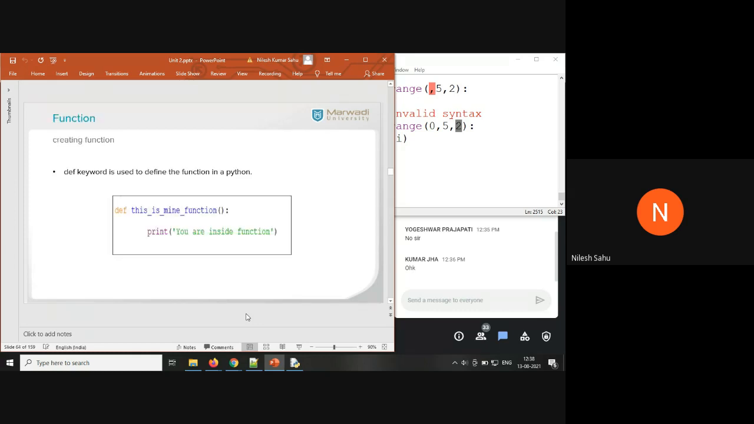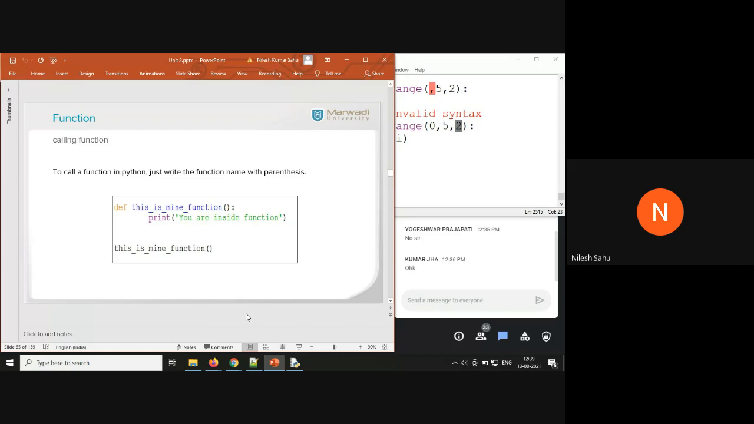Which keyword are you going to use to define a function? You are going to use the def keyword. Def, function name, again you need to use the parenthesis, colon, and whatever statement you want to be executed here. This is the way of creating a function in Python. And how are you going to call the function? Just by writing the function name with parentheses. So if I want to call this function, this is my function and parentheses. That means I am going to call my function.